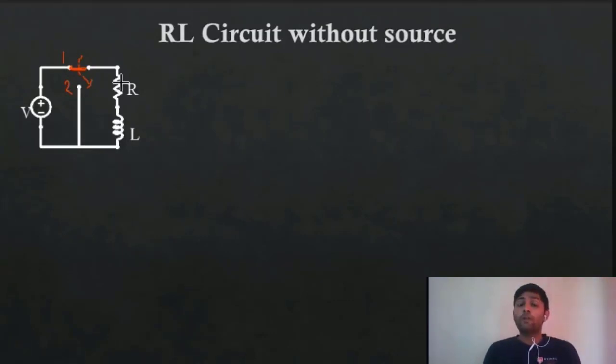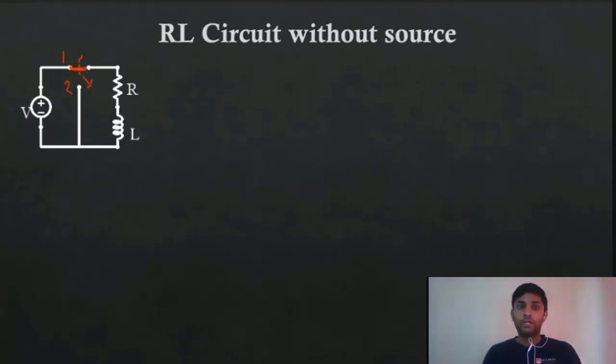But for this transient period, up to what we have discussed, up to this 5 tau, there will be some energy, or you can say there will be some current and some voltage. Now let's try to observe what that voltage and that current will be. Okay, so first of all, let's write the initial conditions.